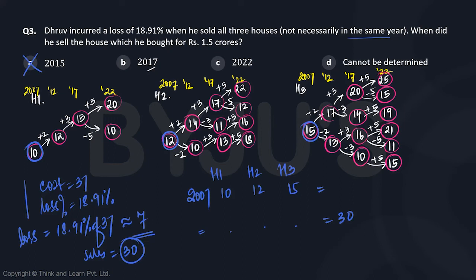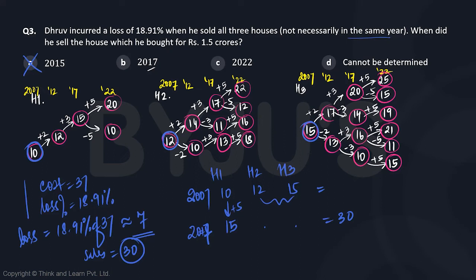2017. So in 2017, it was definitely 15 for house 1, right? So there is a change of 5 overall, and we need a loss of 7 from both of these. So this is going to happen if we reduce it further. How much can we reduce it by?